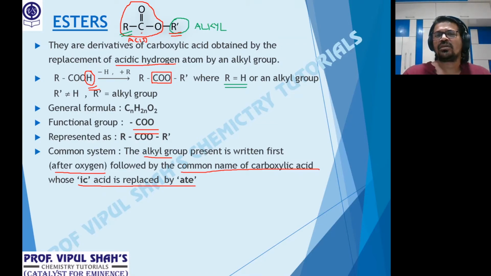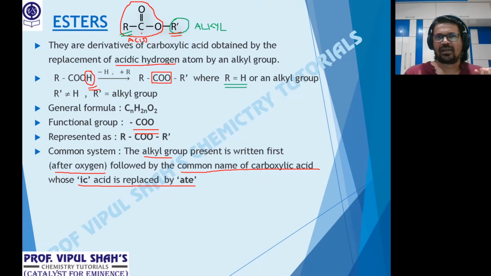Formic acid becomes formate. Acid with 2, acetic acid. That becomes acetate. Third one, acid with 3, propionic acid. Propionate. Acid with 4, butyric acid. Replace ic acid by the word ate. Butyrate.